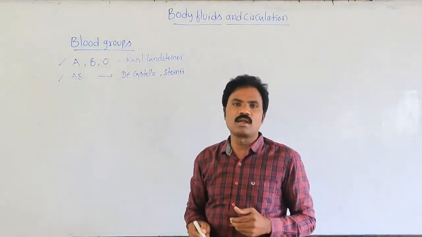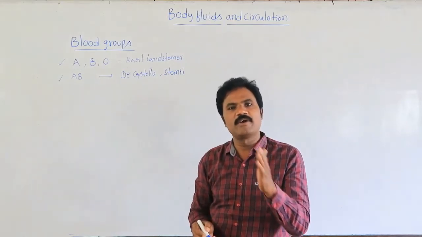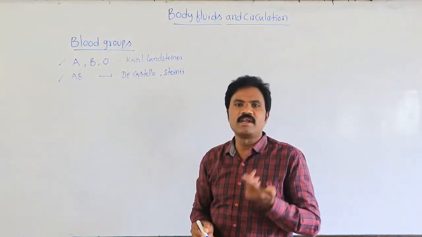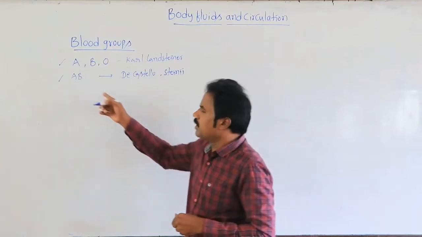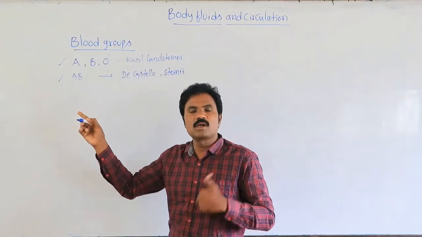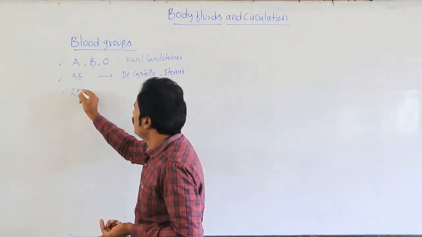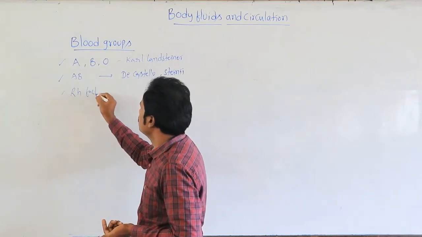The years are not at all important. So the A, B, and O groups were first identified by Karl Landsteiner in the 1900s. In 1902, the AB blood group was also identified. Later, along with this, they identified the Rh factor.